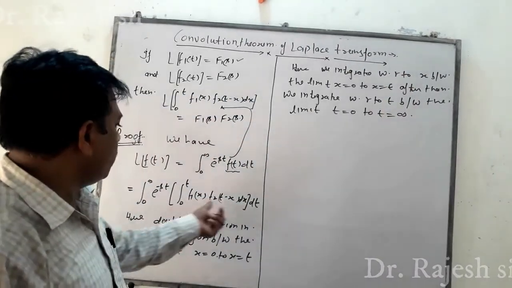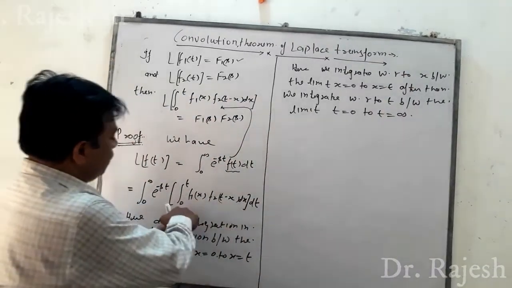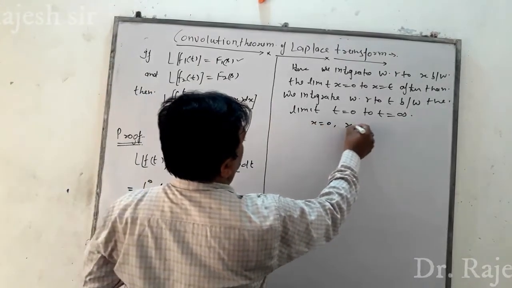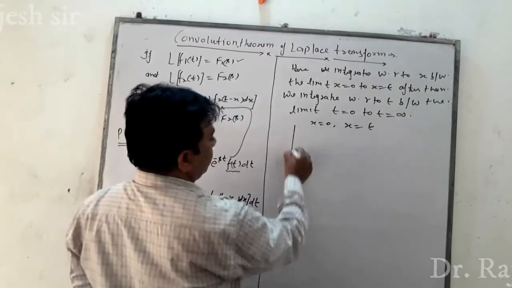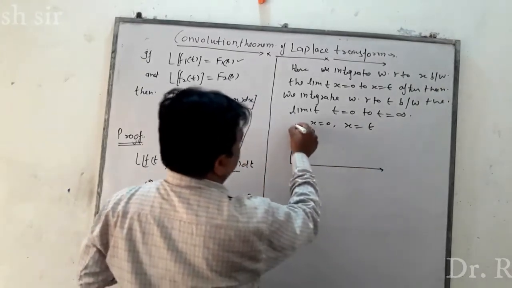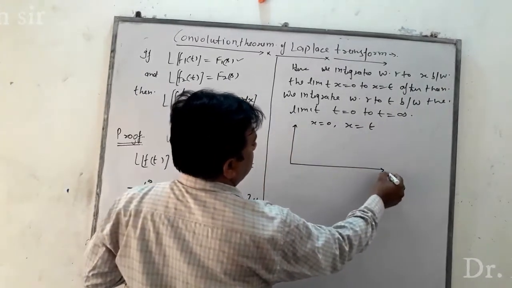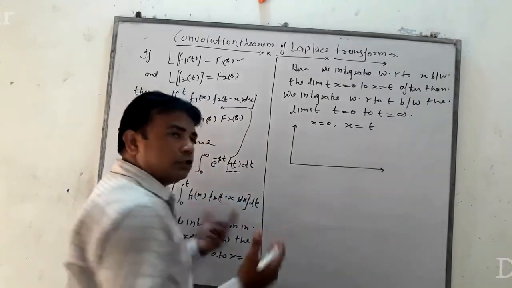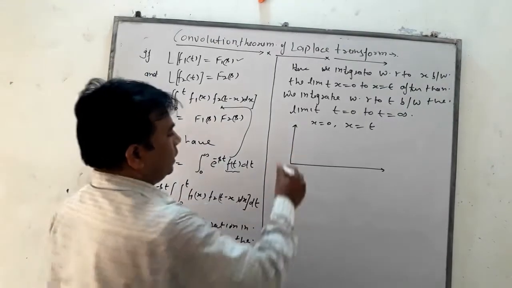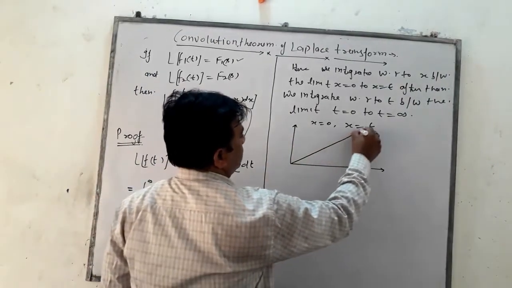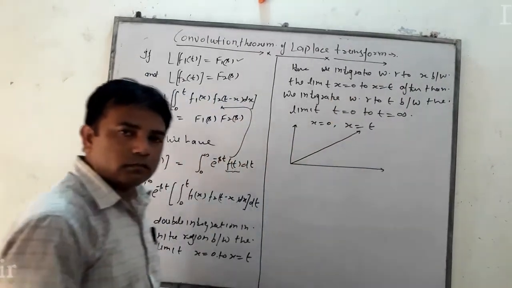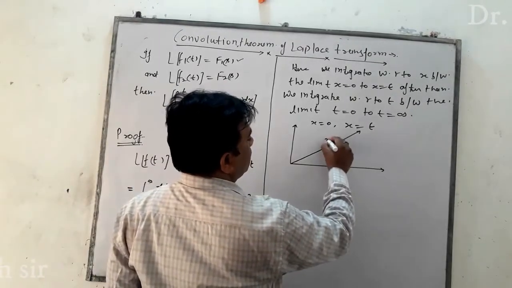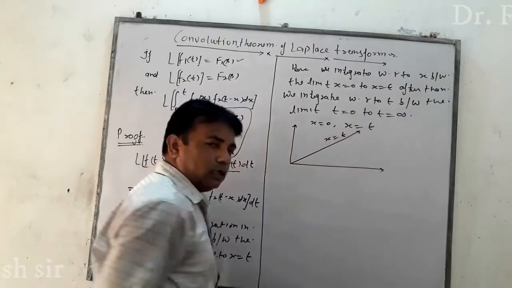We draw the figure for the integration of 0 to t. It means x equal to 0 and x equal to t. We see that x equal to t, two variables, no constant term, so the graph is a straight line. The equation of this line is x equal to t.